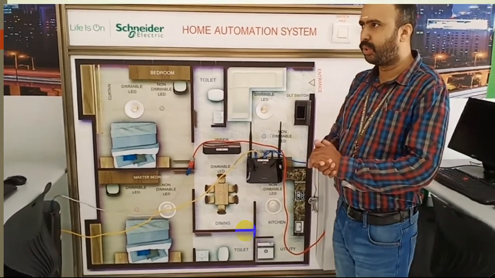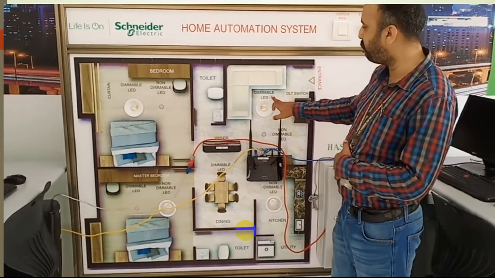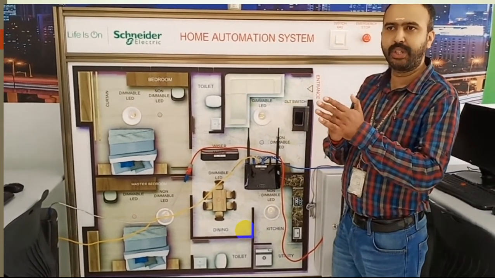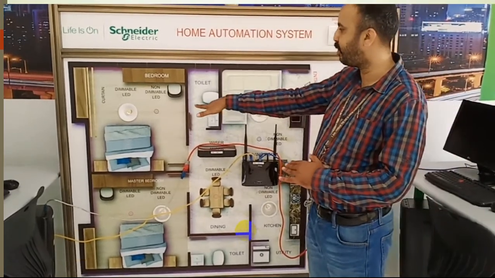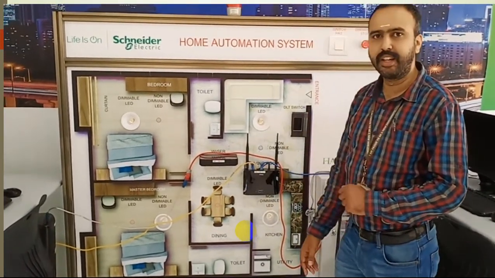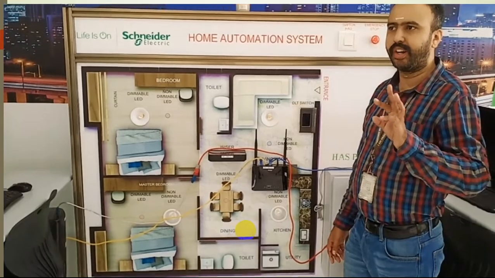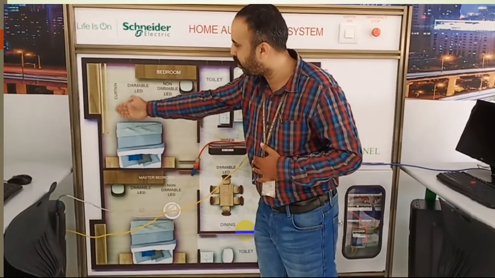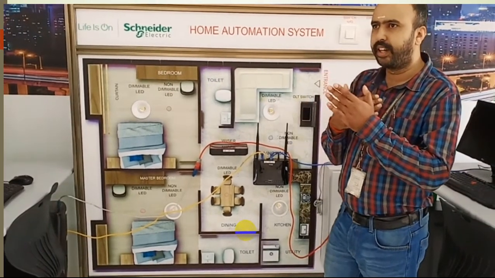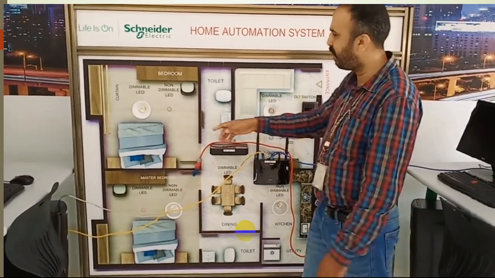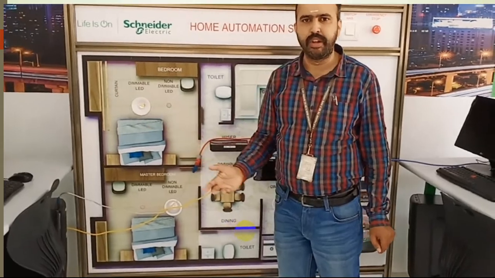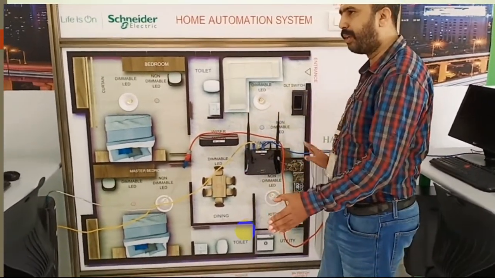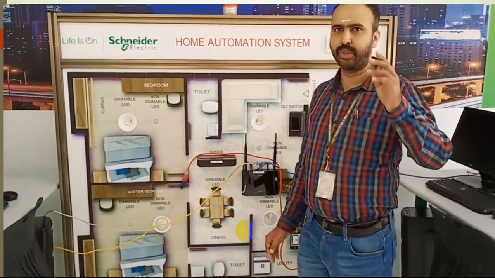That is the beauty. So here I may dim this light. This is a dimmable LED, so I can reduce or increase the intensity of the light. These two are the non-dimmable LEDs, in which I am able to switch on and switch off. Here there is one more control, that is the curtain control, opening the curtain and closing the curtain. As it is a demo version, we have given a running LED. In the real-time case, we will have a motor control for this. Apart from this, what are the things we can control? I think in the theory class I might have shown a video also.